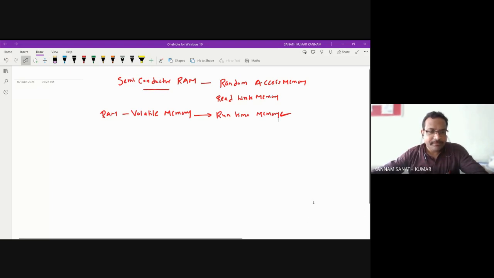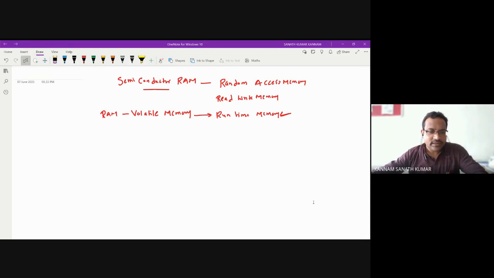Next point, during runtime, all applications and programs make use of RAM.